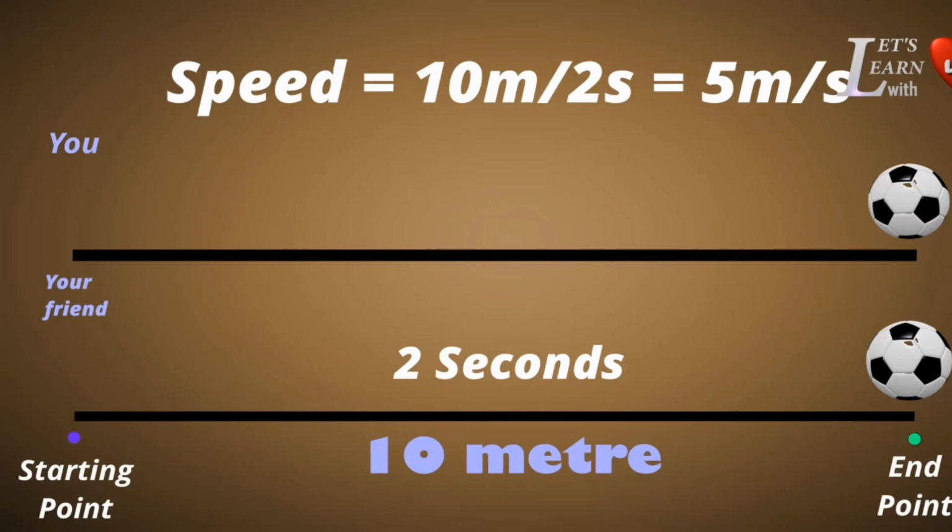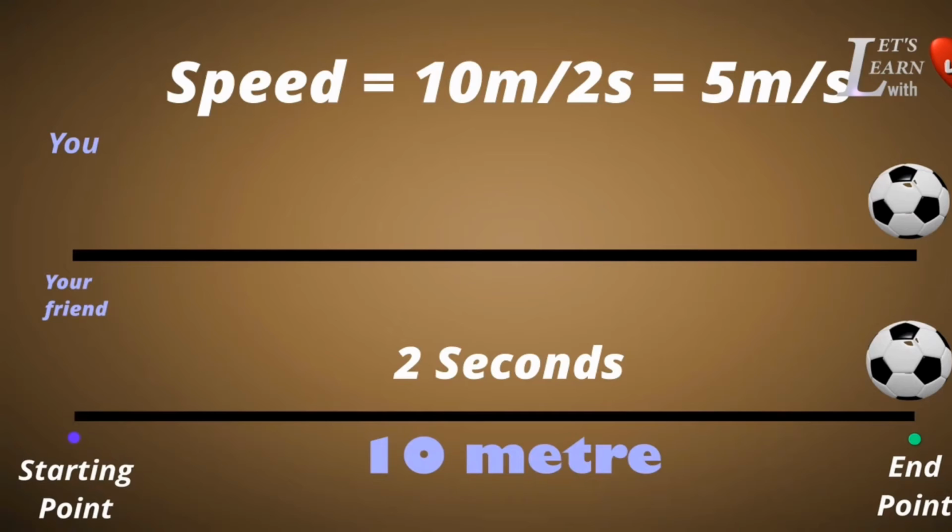So what can you say? Your friend's ball has traveled 5 meters in 1 second. Okay children, can you all understand? So what is meant by speed? Speed is the distance traveled by a body in unit time. So what is the formula? Speed equal to distance traveled upon time taken. Okay, we have learnt about speed.